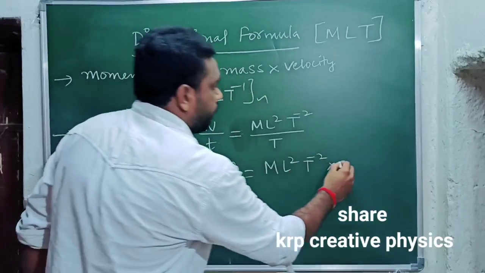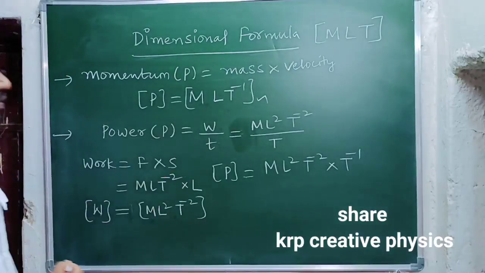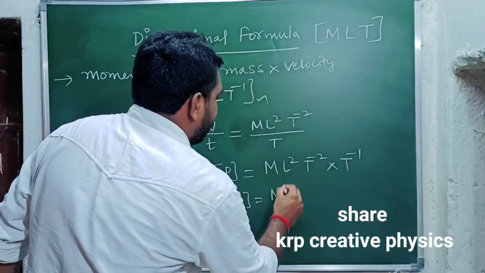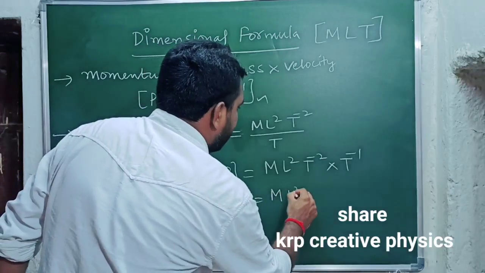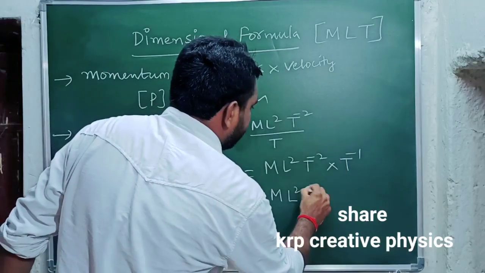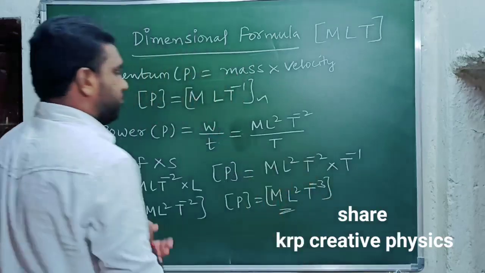If T goes to the upside, it becomes T to the power of minus 1. We need to add the powers. So M, L to the power of 2 only, T to the power of minus 2 minus 1, so we get T to the power of minus 3. This is the dimension formula of power.